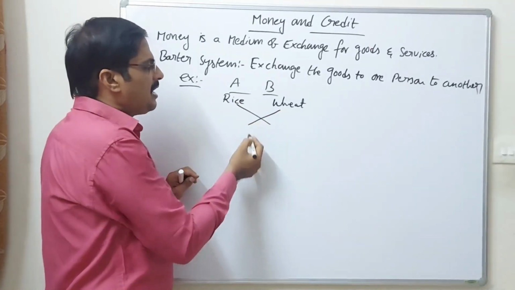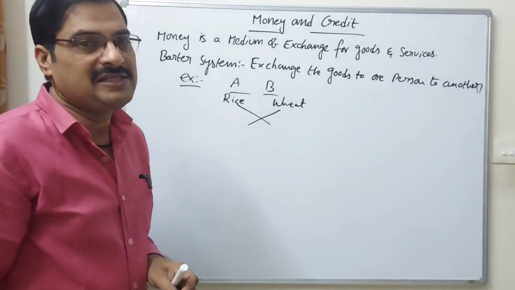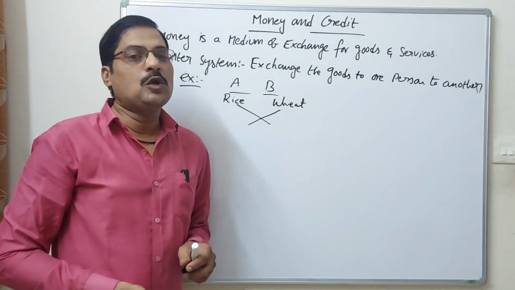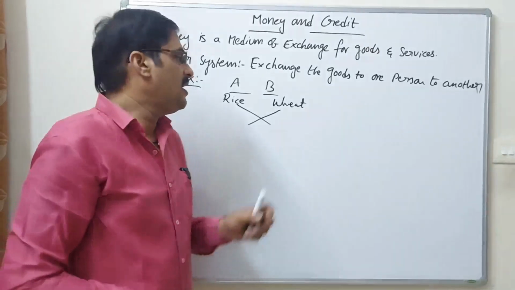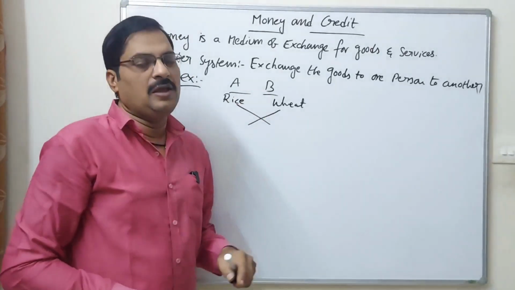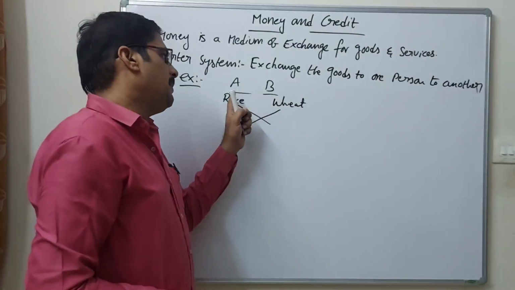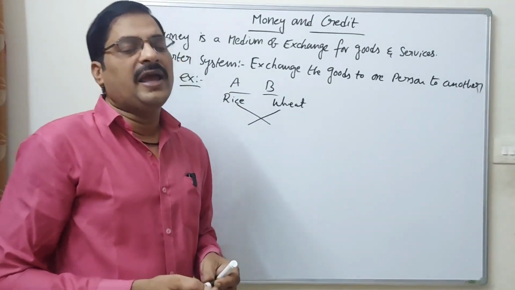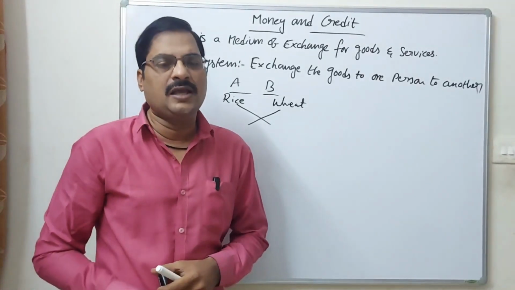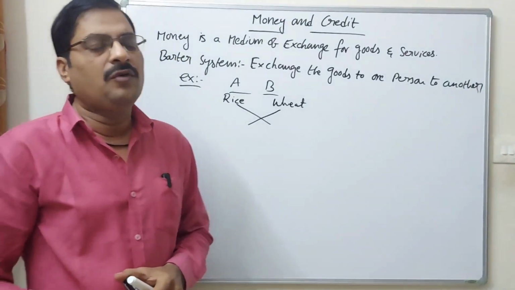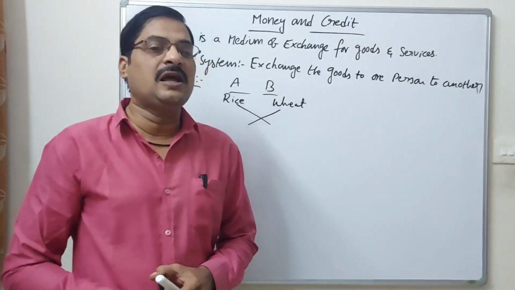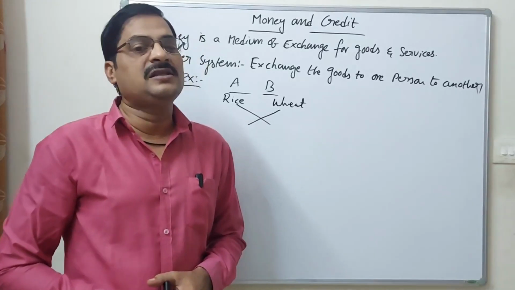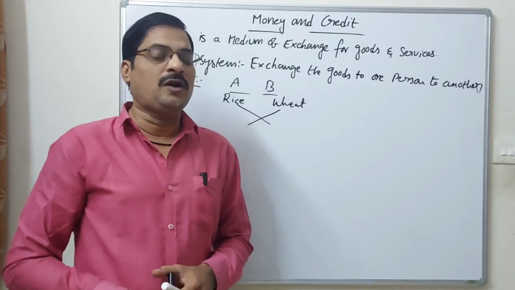Both persons are willing to exchange goods. This we call a double coincidence of wants. A needs wheat, B needs rice, so both persons exchange goods. This system is the barter system, which depends on the double coincidence of wants.